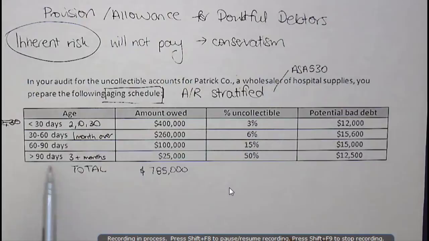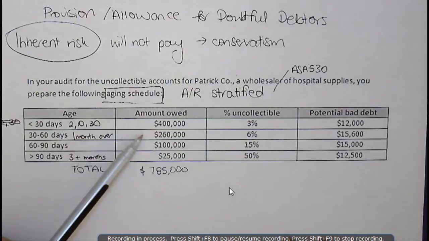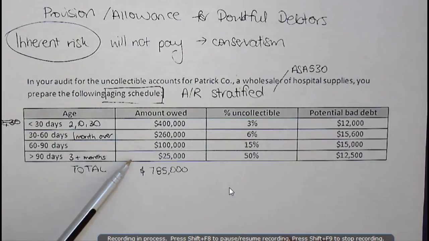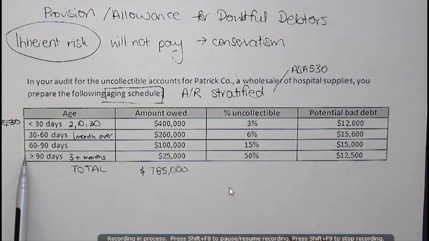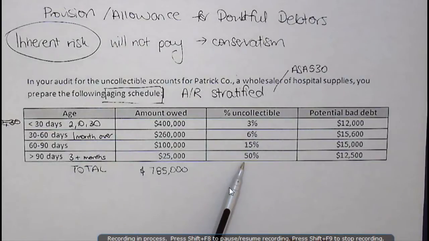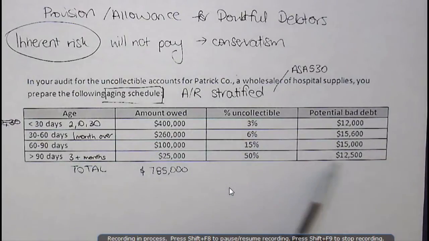Now for these particular items, the question becomes, how do I figure out which of these is more likely to go unpaid? Common sense and logic tells us that for items older than 90 days, the likelihood of receiving those funds, according to management's estimate, is about 50%. So therefore, of the 25,000 that's owed, we think potentially we might not be able to collect 12,500.